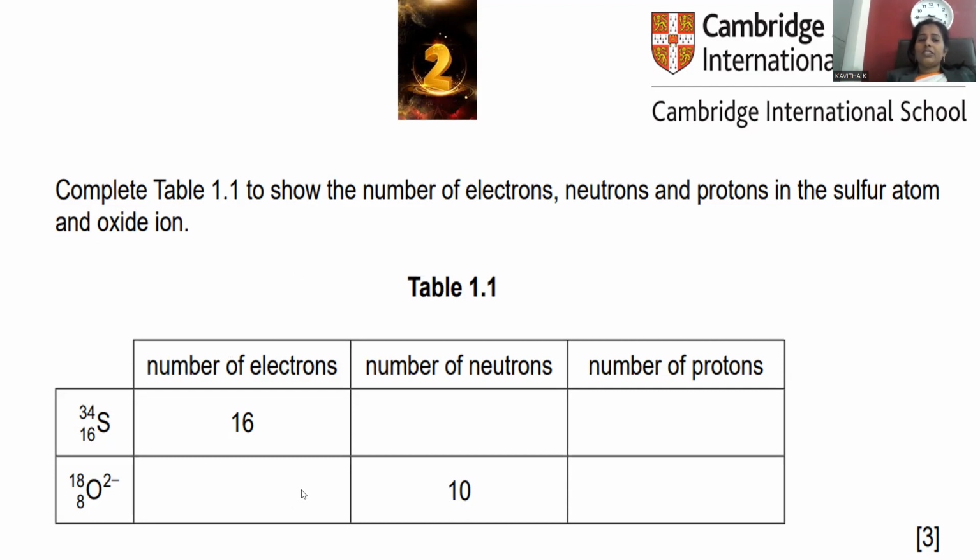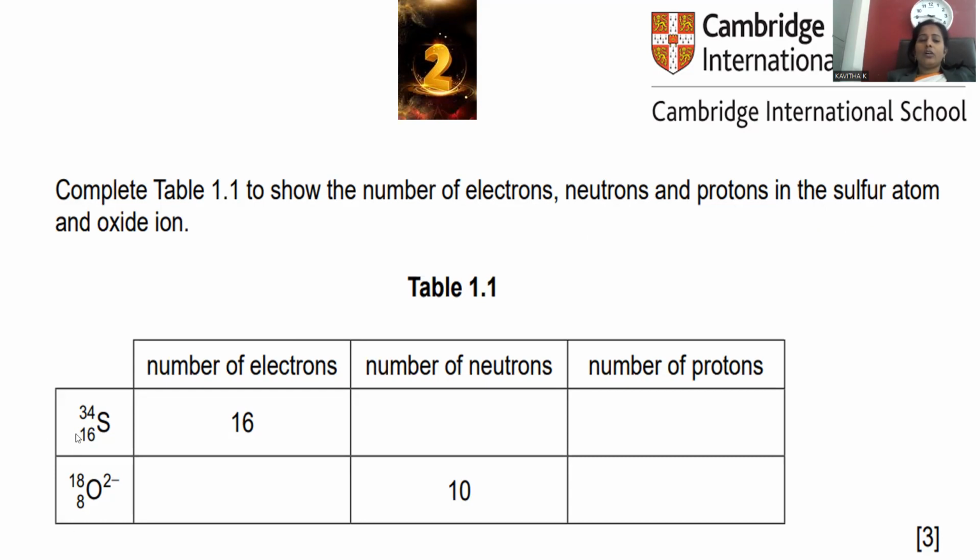Complete the table provided here: the number of electrons, number of protons, and number of neutrons. These are called subatomic particles in the atom. Whatever atom you choose from the entire periodic table, it is composed of electrons, protons, and neutrons. There is a variation in their number, but these are the essential components present in any given atom.